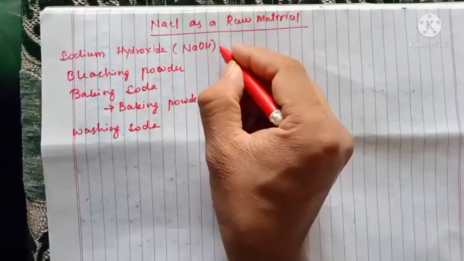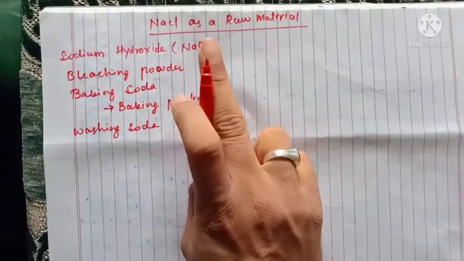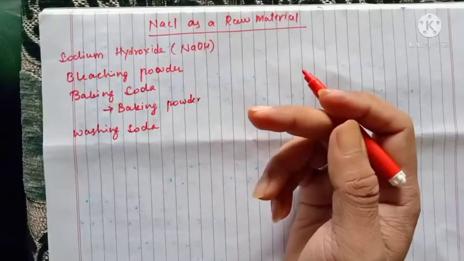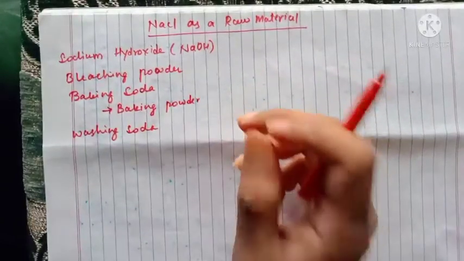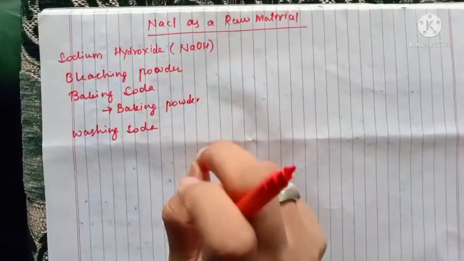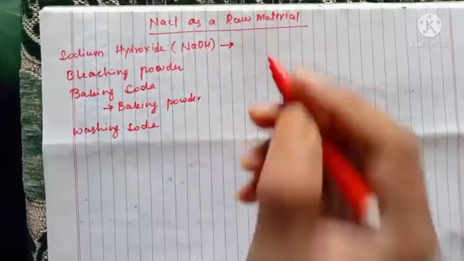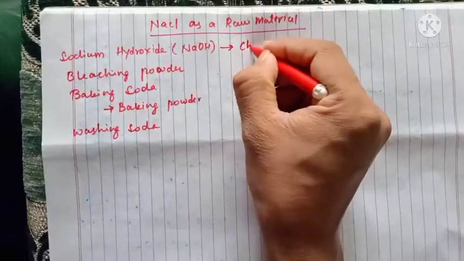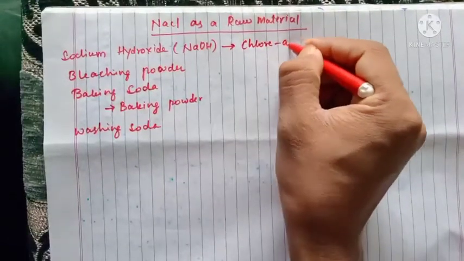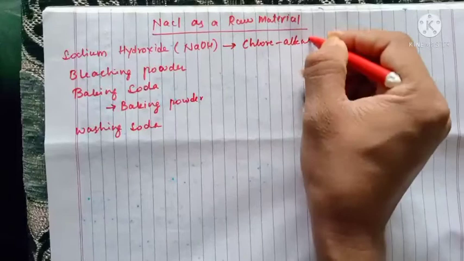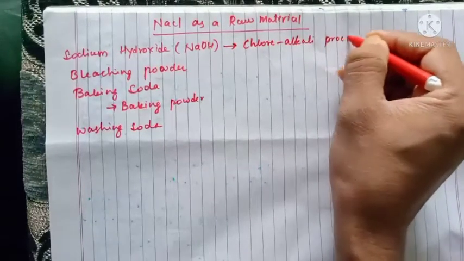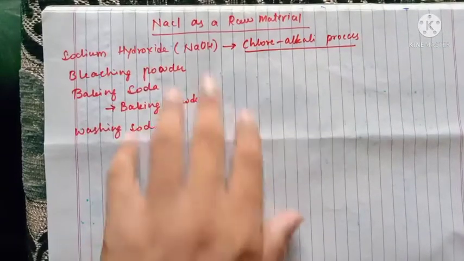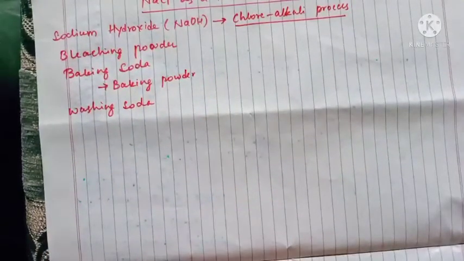So I'll come to the first one. We have already discussed the manufacturing or preparation of NaOH. That is done by the chlor-alkali process. So why is it called the chlor-alkali process? I'll write that, as you remember.